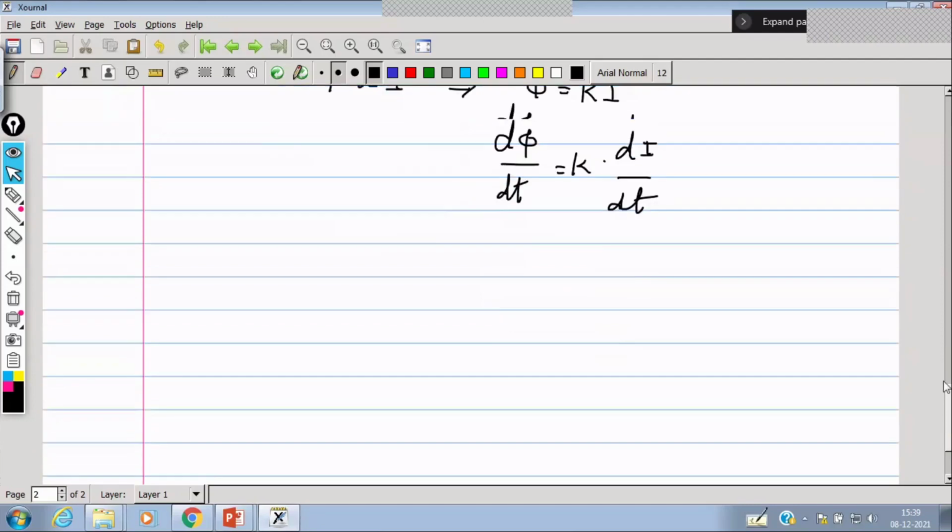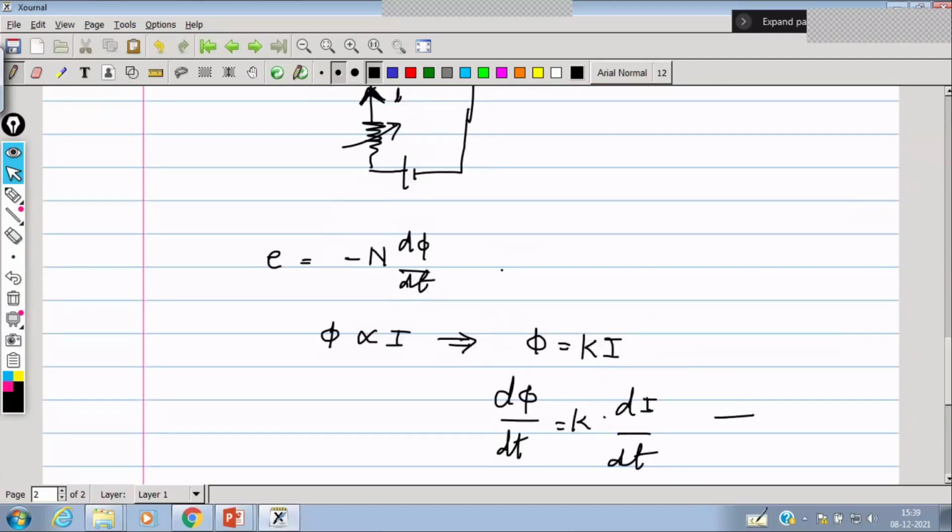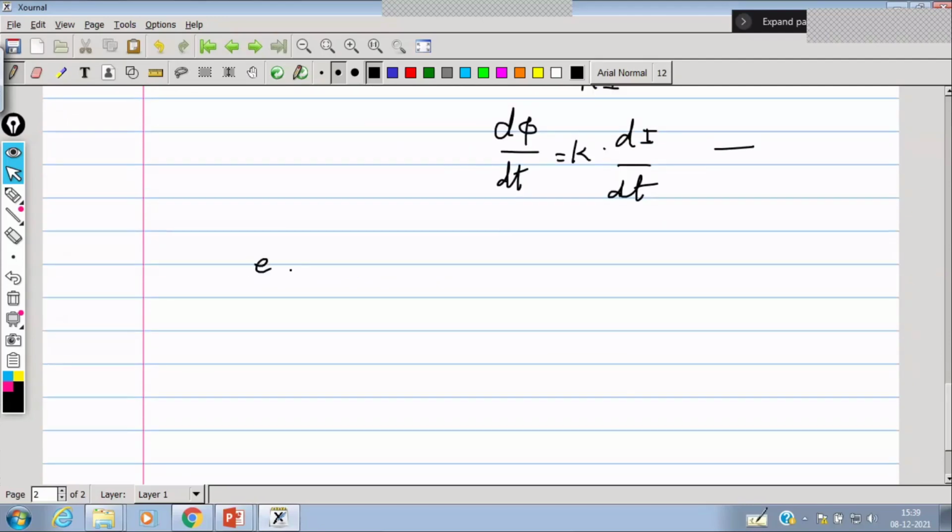If we substitute this value of dφ/dt in equation number 1, we get E = -N dφ/dt, so -N into K, where K is the constant, dI/dt.